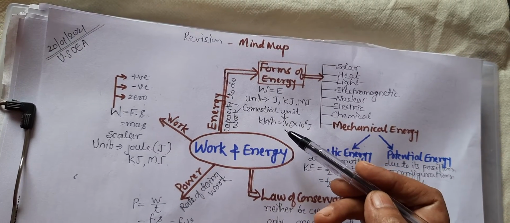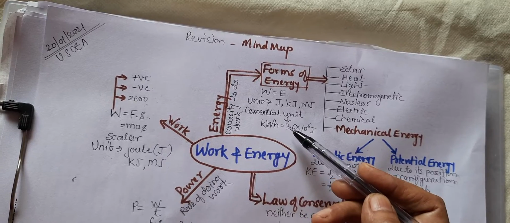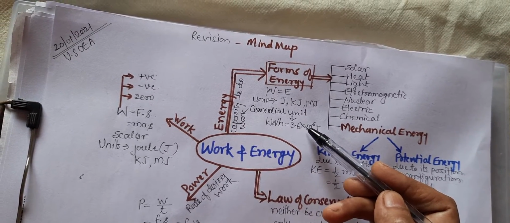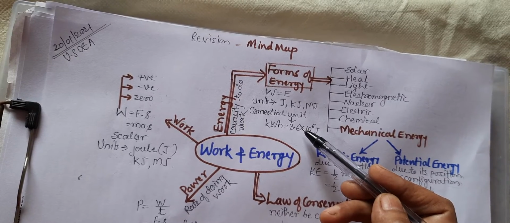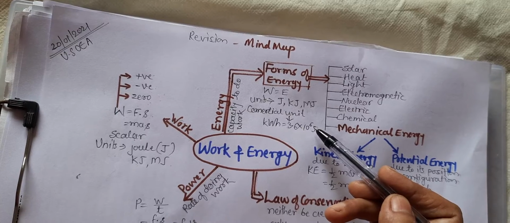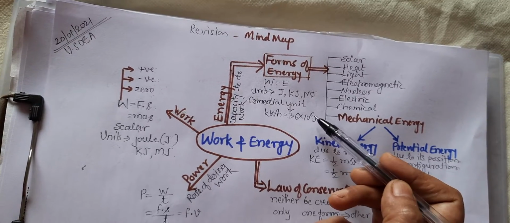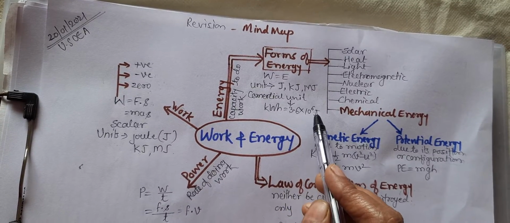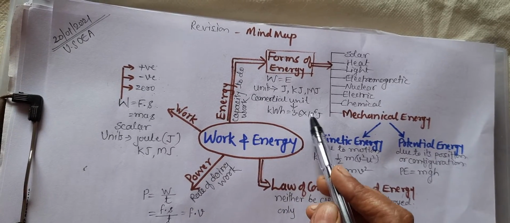See here, kilowatt hour means 60 × 60. Hours we have converted into seconds, and kilowatt we have converted into watts, and that will be equal to 3.6 × 10 to the power 6 joules.